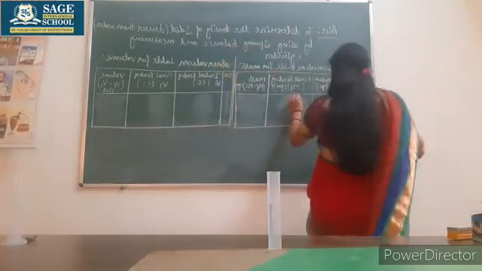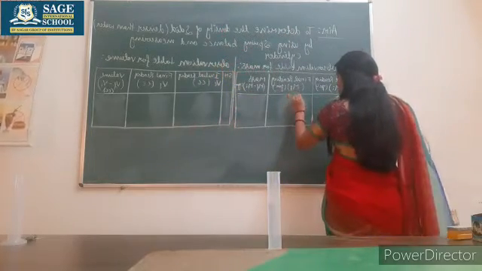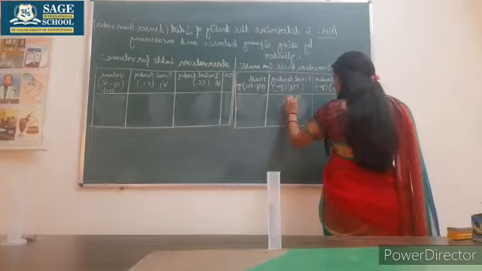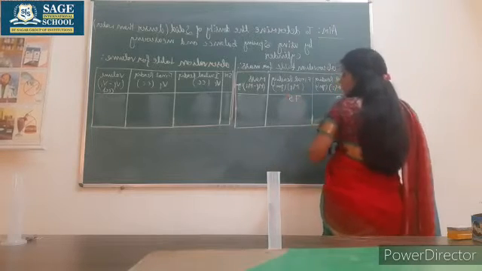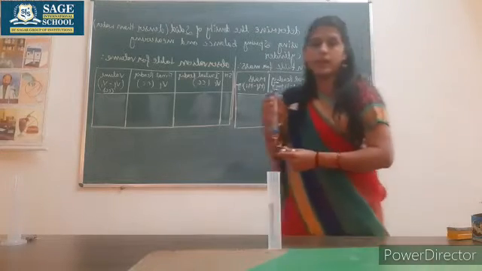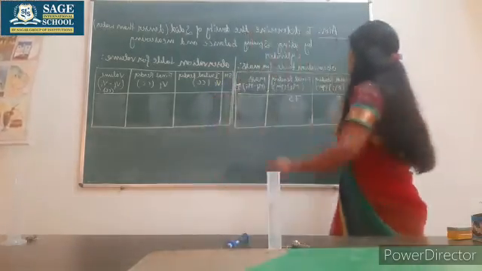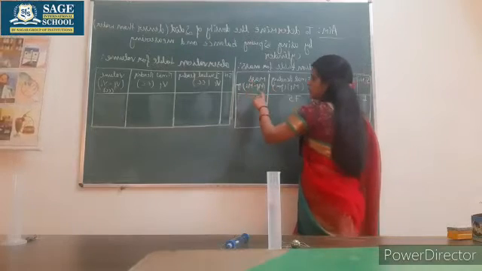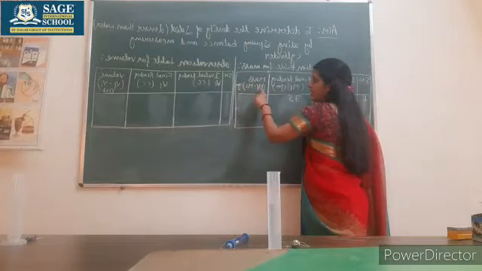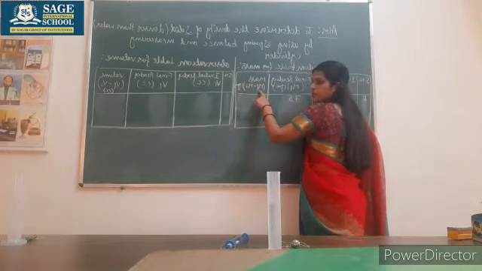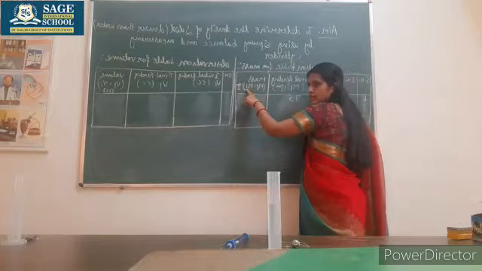So the first observation after suspending the block on the spring balance is 75 grams. So the mass will be final reading minus initial reading, that is, the reading when we have suspended on the spring balance minus the initial value.